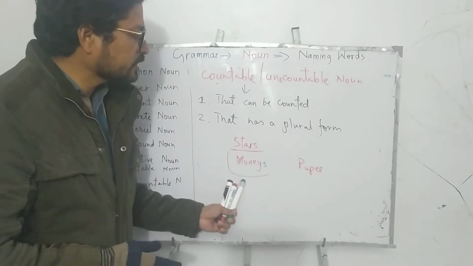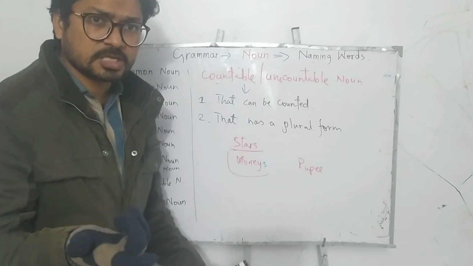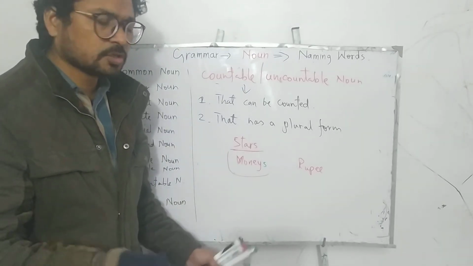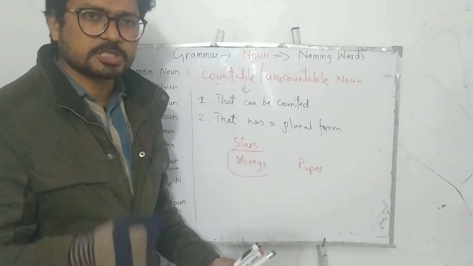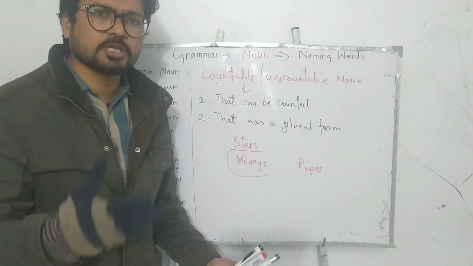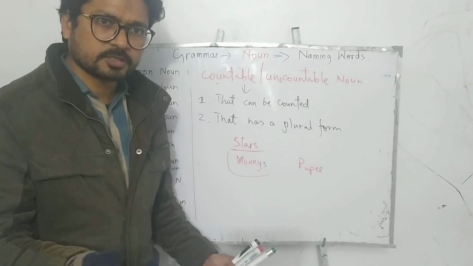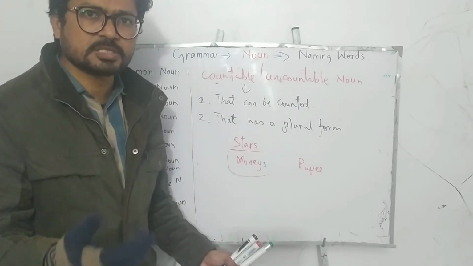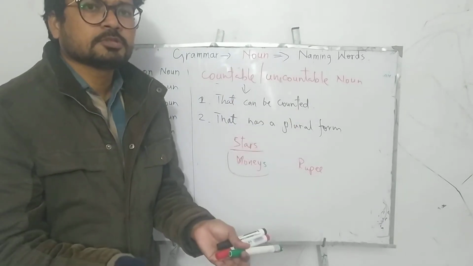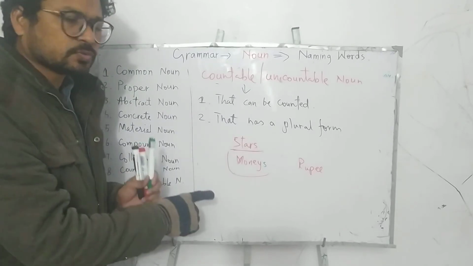But as compared to that, rupees are countable. Currency is countable. Dollars are countable: $1, $2, $3. Rupees are countable: 1 rupee, 2 rupees, 3 rupees. Pounds are countable: 1 pound, 2 pounds, 3 pounds. Yuan are countable. Real is countable: 1 real, 2 reals, 3 reals. But the word money, because money encompasses all the currency, is uncountable. So this becomes the second rule.